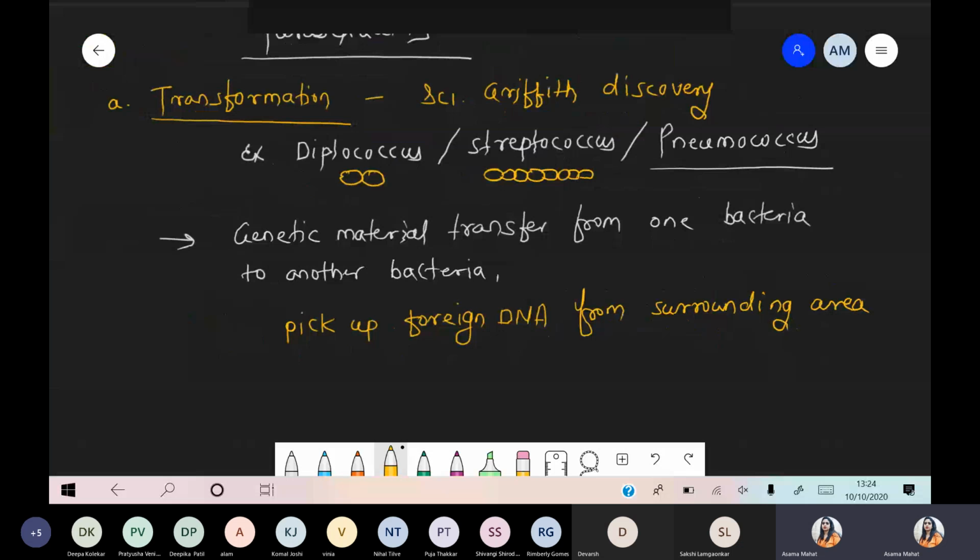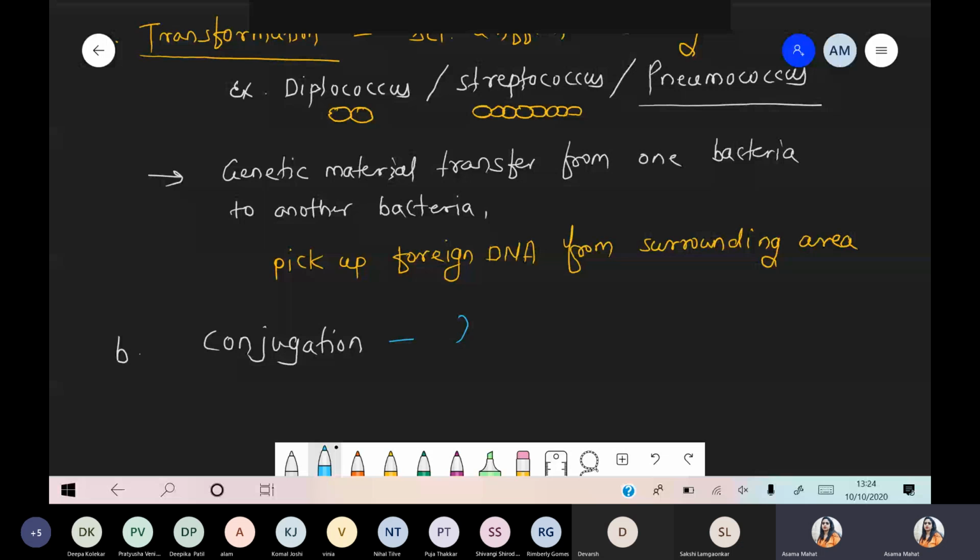Okay, transformation. After transformation, number two we are talking about conjugation. Basically, the research on the conjugation process was done by two scientists, Lederberg and another scientist, Tatum.